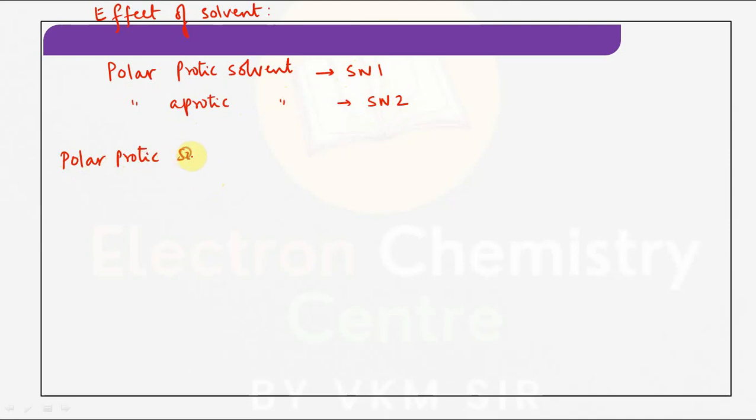If I take polar protic solvents, the best example is trifluoroacetic acid, that is CF3COOH. Water, methanol, CH3OH.